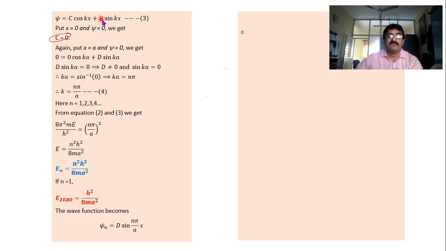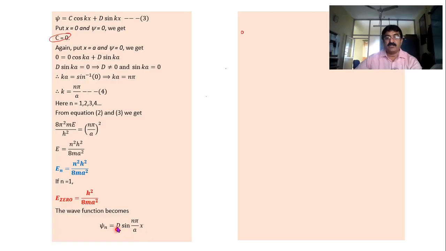In the place of sin k, d as it is you retain, we don't know d. In the place of k write n pi by a. Then you get this formula, psi is equal to 0 plus 0. I am not writing that. Straight away write the second term, d sin kx, that I am writing d sin n pi by a into x. Okay, n is there, so in the place of psi I write psi suffix n. Psi n is equal to d sin n pi by a x.